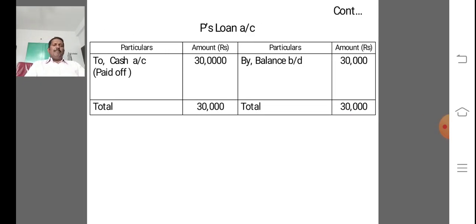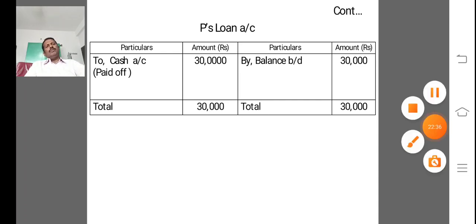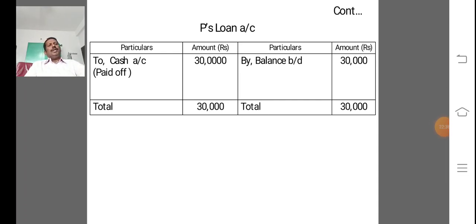And finally, we prepare the partners' loan account. Partners' loan account should be paid off before paying partners' capital by debiting partners' loan account and crediting cash or bank account. So by balance brought down 30,000 to cash account, paid off 30,000. So this way we are preparing.